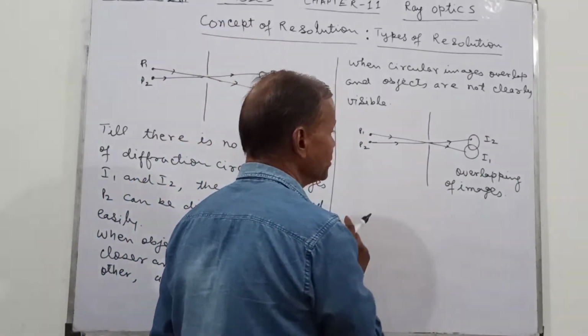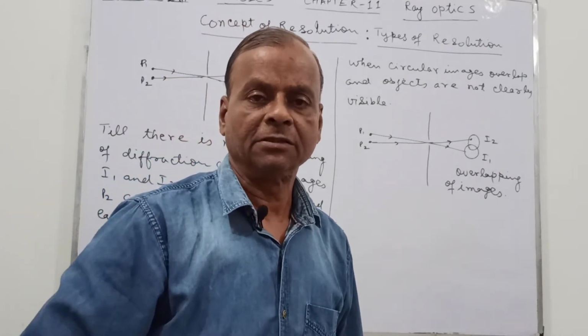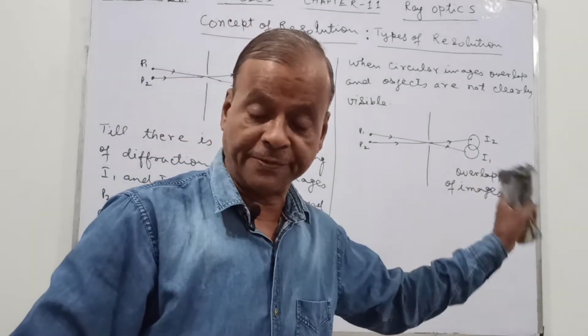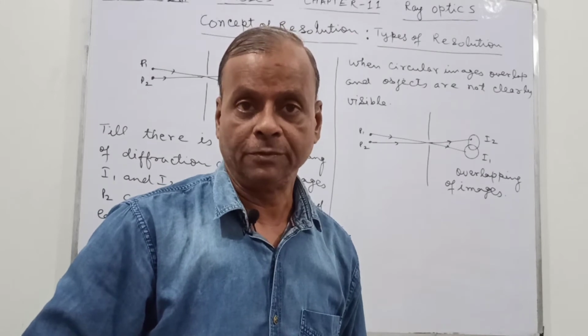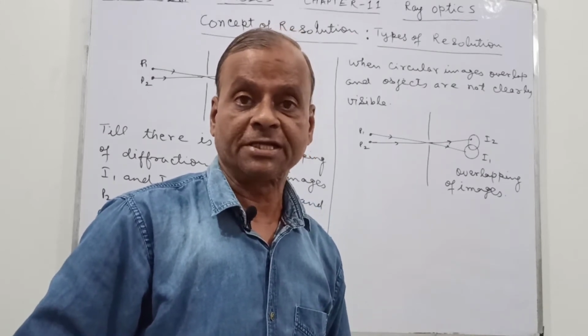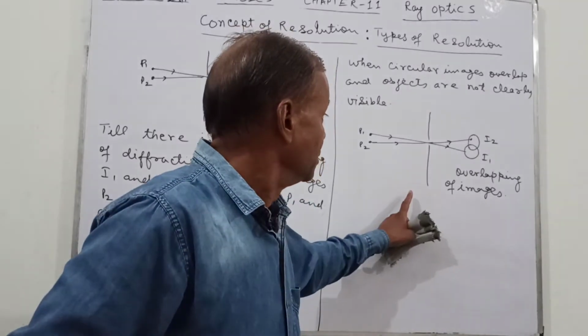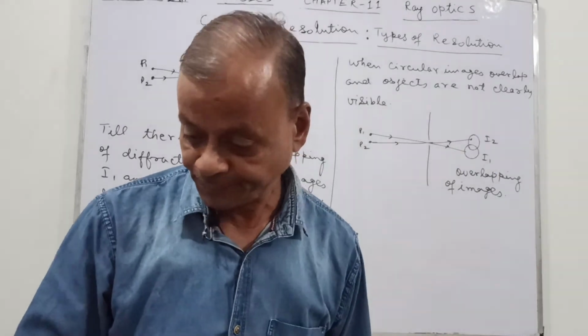It means that there should be a very short distance. Beyond that, the diffraction patterns will overlap. So the minimum distance at which two objects can be resolved by the optical instrument is called the resolution.